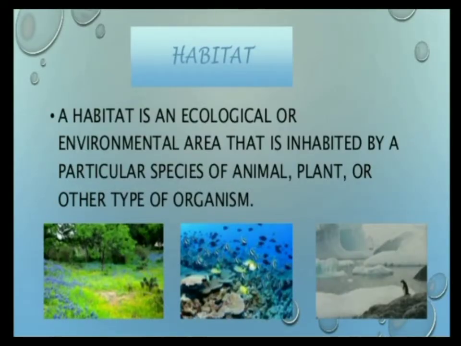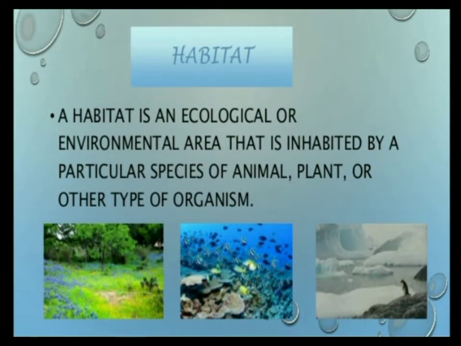Habitat. We know that many types of animals are found on our earth, but their existence is confined to different parts of earth only. According to the requirement or need, animals are found in different places. The reason being that all organisms cannot survive in the same kind of environment because the requirements are different. So with this, now we can understand what a habitat is.